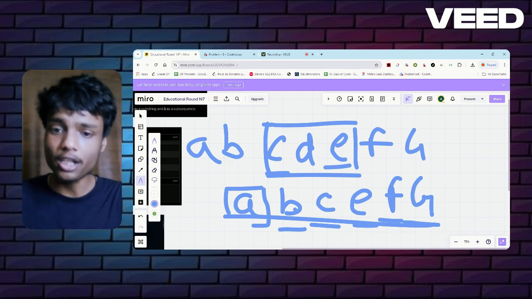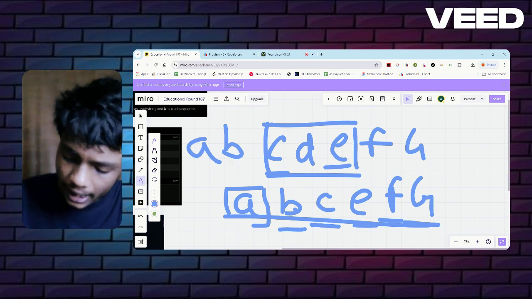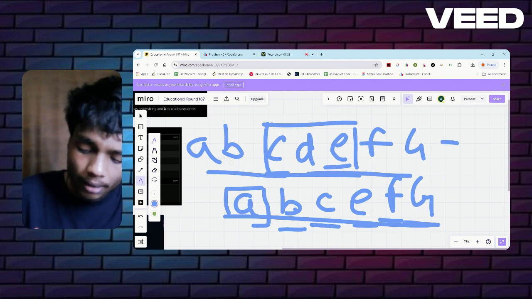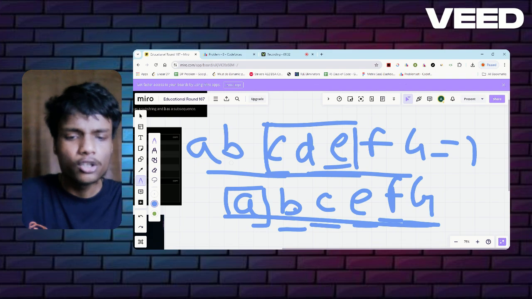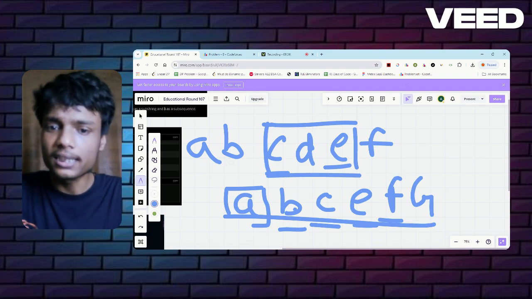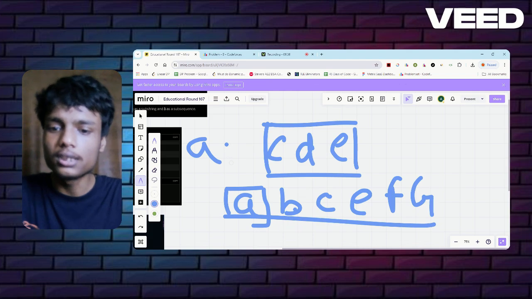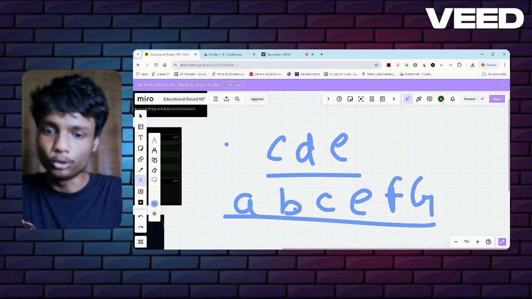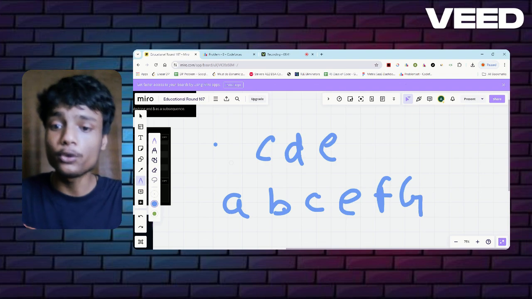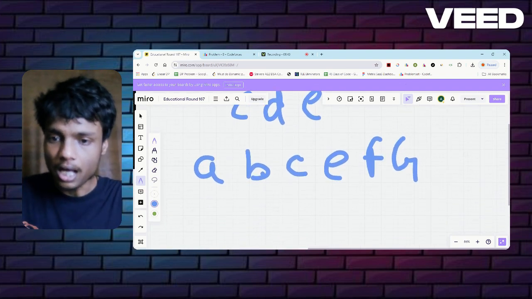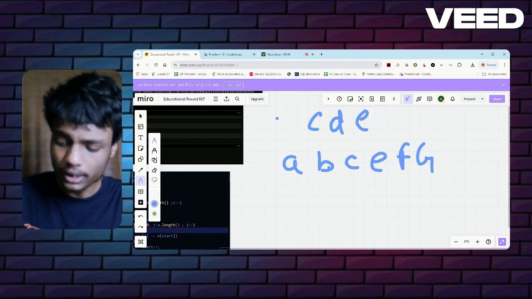So how many characters? The length I require is ABC, which is 3, plus 4, which means I require a total length of 7. So I think it will be clear what is asked in the problem and how we are going to solve it. Now what is the approach? How exactly are we going to code this?